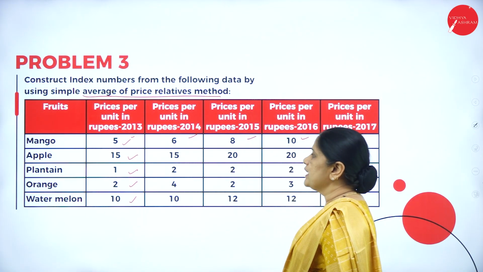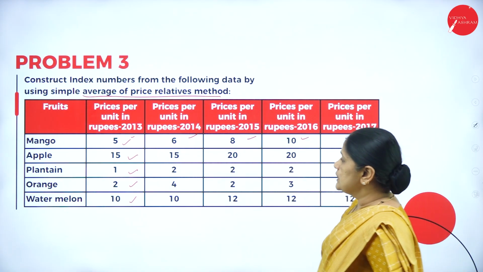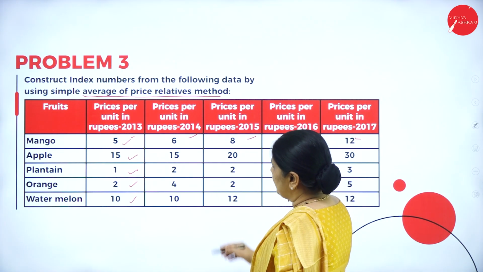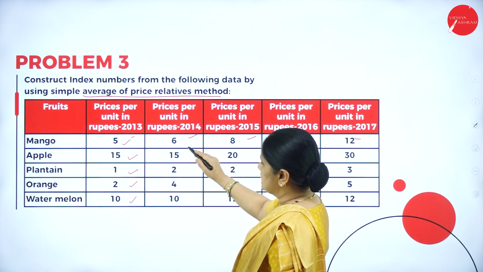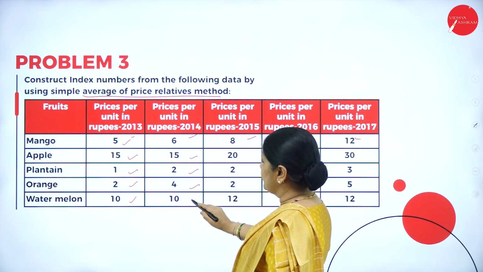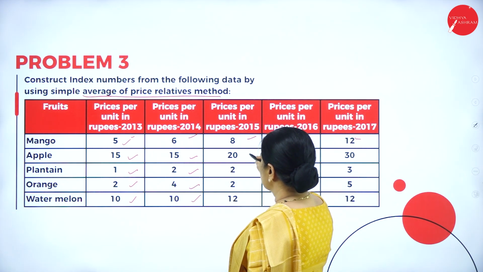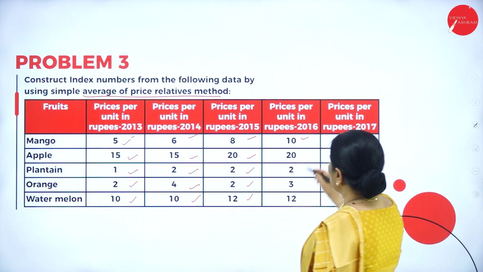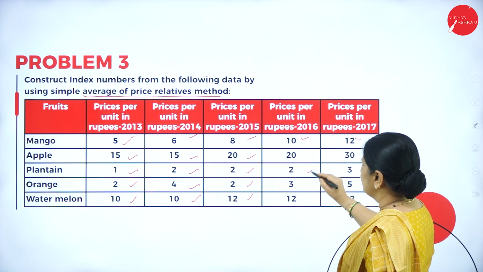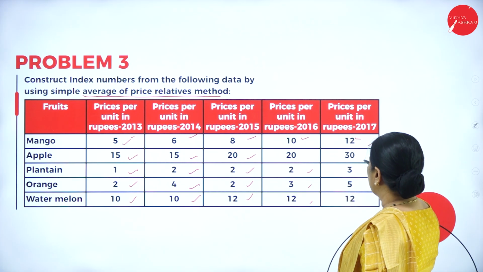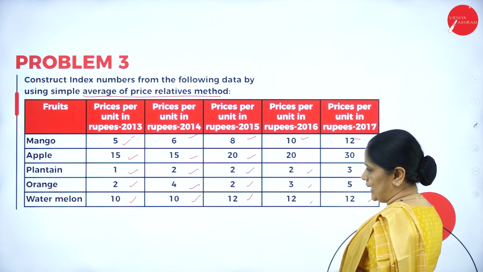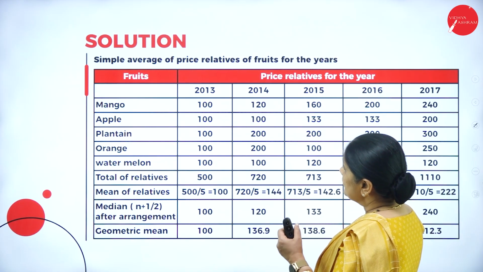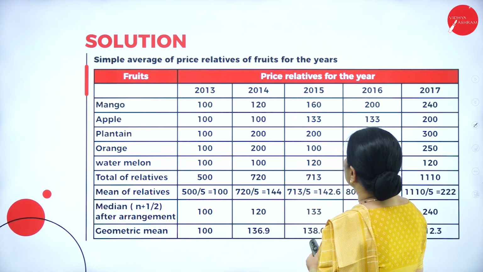So the price per unit in rupees in the year 2014, you can see the prices have risen, say 6, 15, 2, 4 and 10. So in 2015 it is 8, 20, 2, 2 and 12. And then it is 10, 20, 2, 3 and 12, and it is 12, 30, 3, 5 and 12. So the simple average of price relatives.